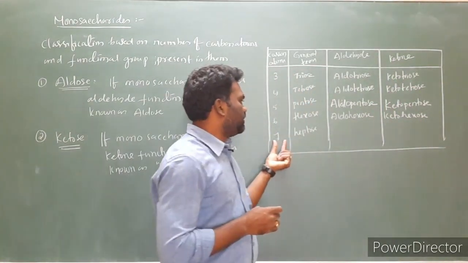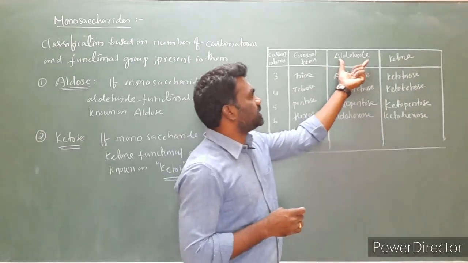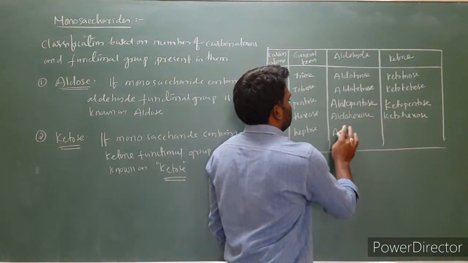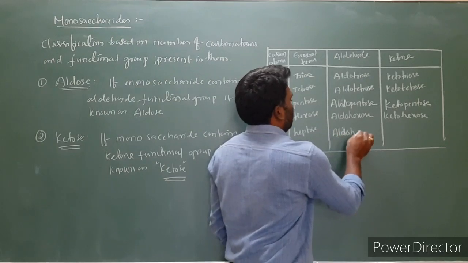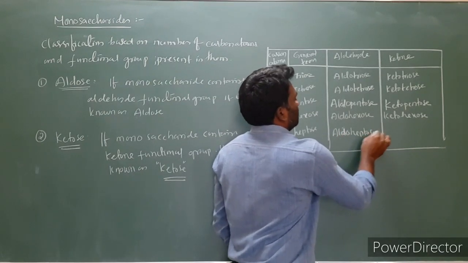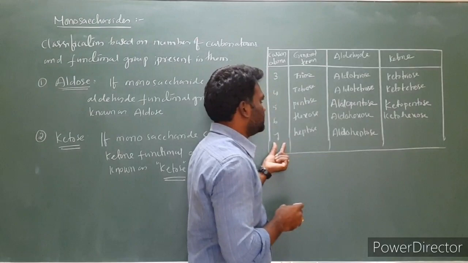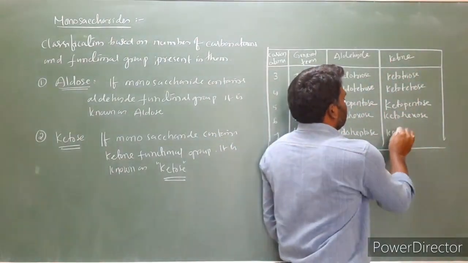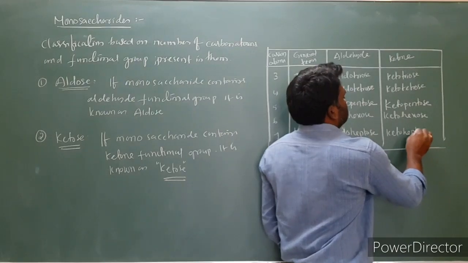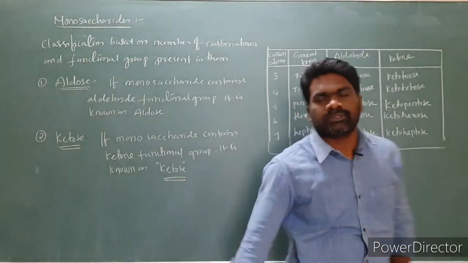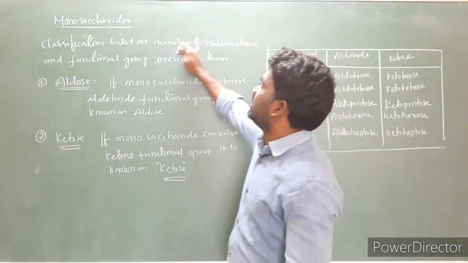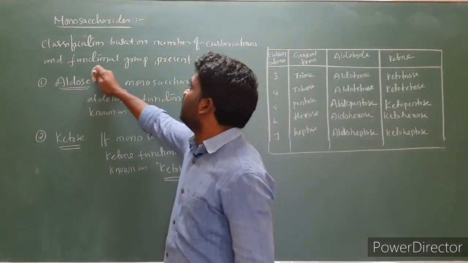Similarly, number of carbons is 7 and the functional group is aldehyde, we call it aldoheptose. Aldoheptose. Number of carbons is 7 and the functional group is ketone, we call it ketoheptose. Ketoheptose. So this is the classification of monosaccharides on the basis of number of carbon atoms and functional group present in them.